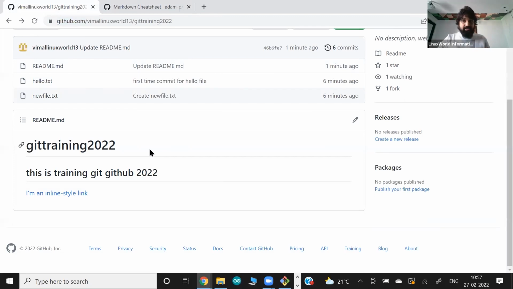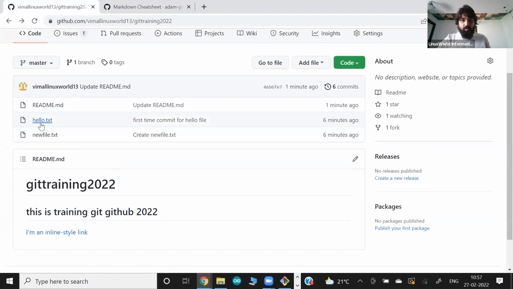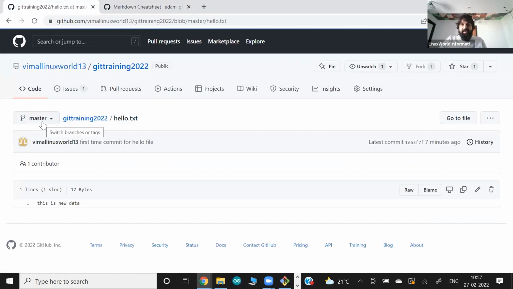The second thing is, let me go to this file, hello.txt. In this file it is very clear that this file was committed 7 minutes ago, and this is the last commit ID. If you click on this commit ID, it is a clickable link.